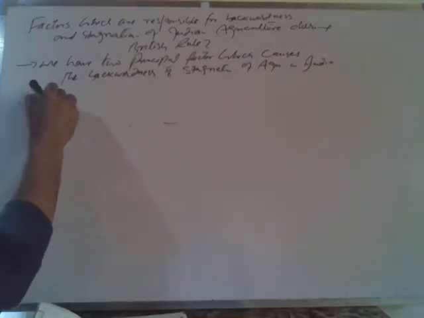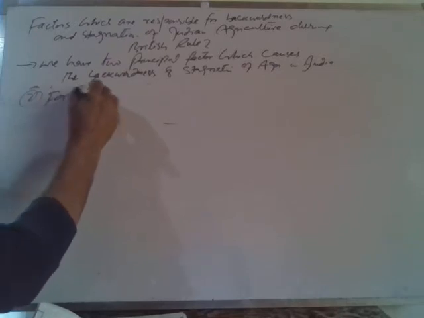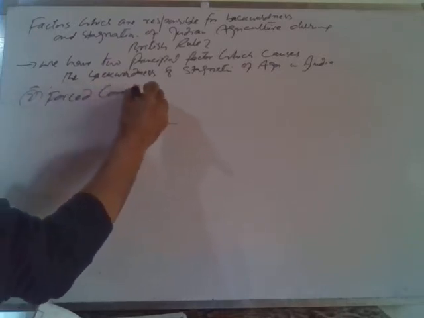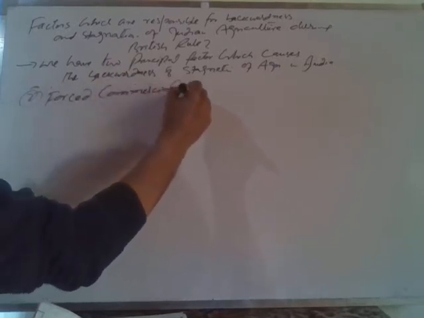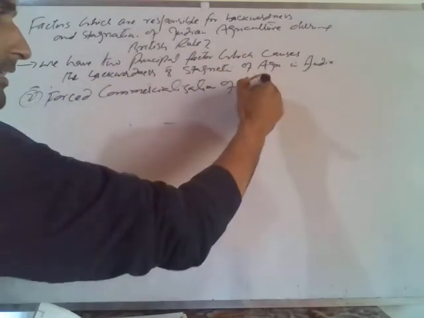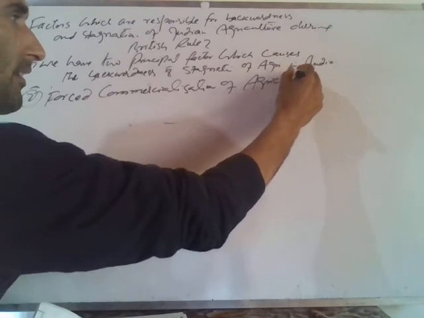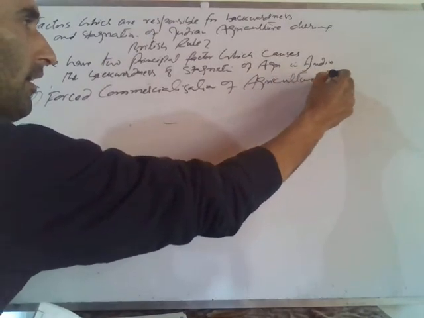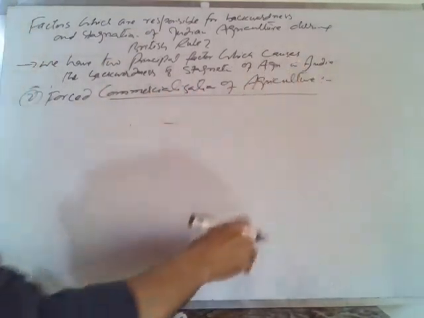The next factor, the second factor, was forced commercialization of agriculture. What was this factor?